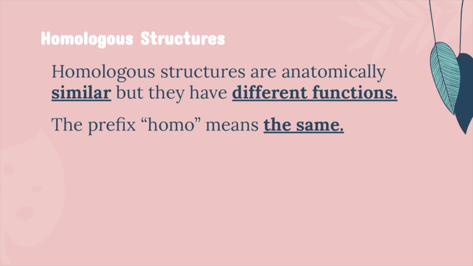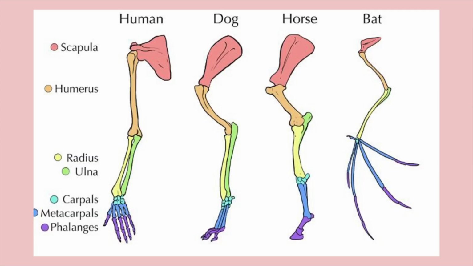And if you remember the prefix homo, homo means the same. So they have similar or the same anatomical structures. That's like bone structure, but they have different functions or different jobs. So we can see that here. In this picture, we see humans, dogs, horses, and bats. All four of these animals have a recent common ancestor that is a mammal, because all of these organisms are mammals. And we can see that anatomically, they share many similar bones. The scapula, the humerus, all the way down to the phalanges. And those are color-coded here for you.